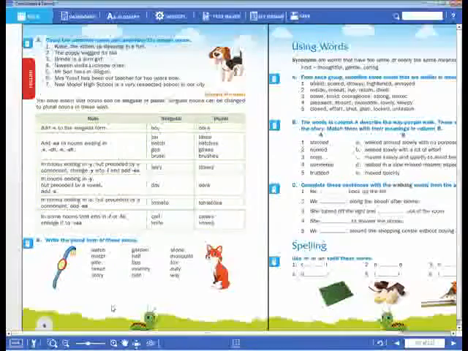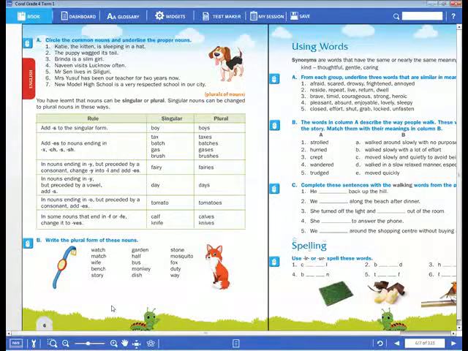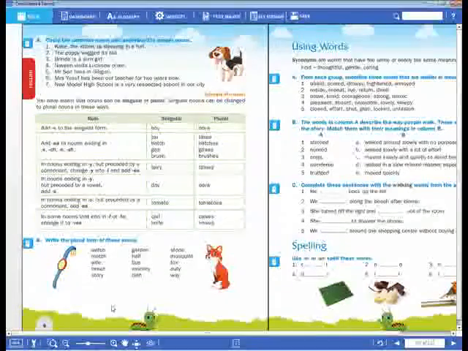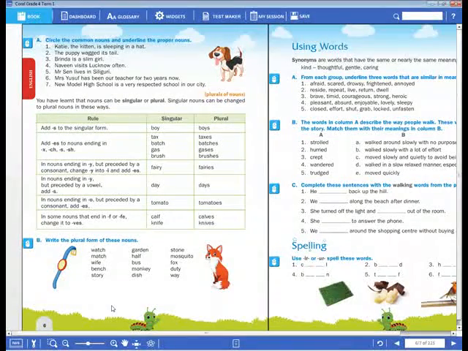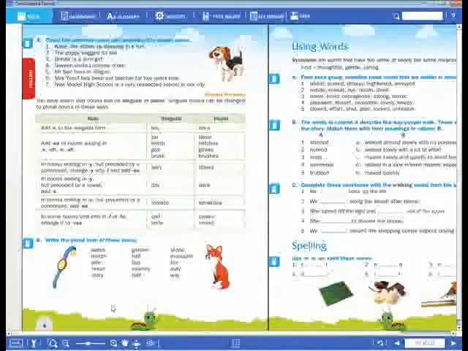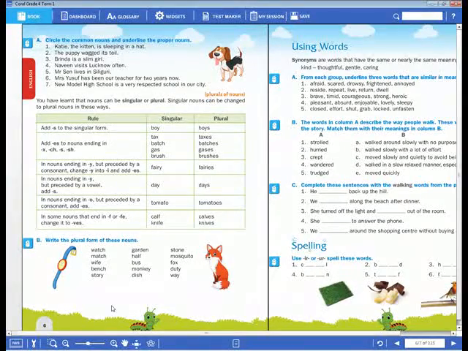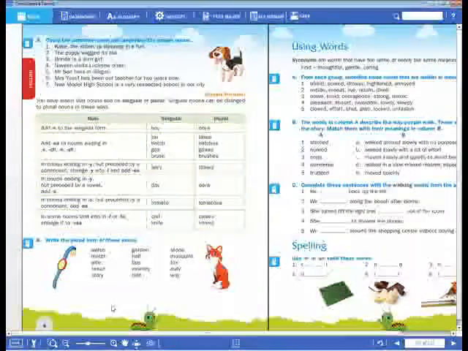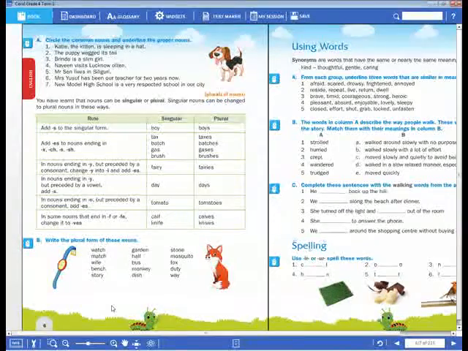So Diksha, you also have sent the message.